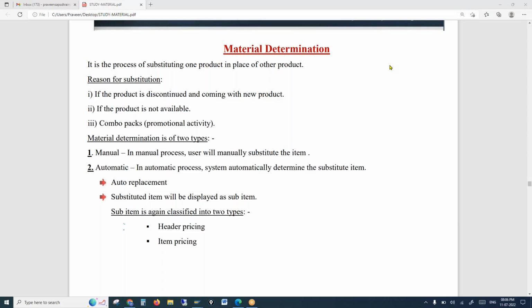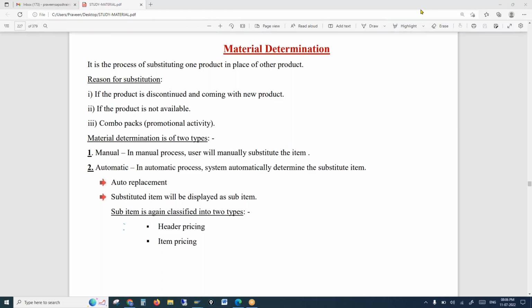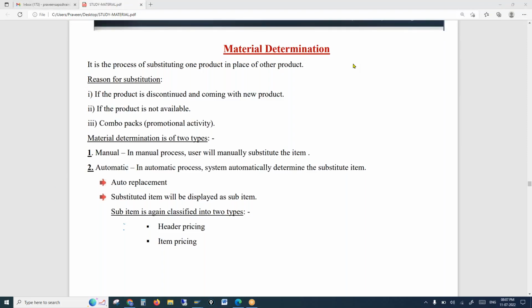Or sometimes the material is temporarily not available. When the material is temporarily not available, you want to substitute it with a different material with the same features or functionalities. Take paracetamol. There might be 10 companies, but the compound is the same. You ask for one brand or one company, and they might replace it with another brand with the same compound, right? That is why you want to substitute.